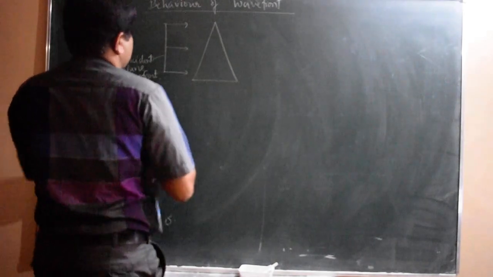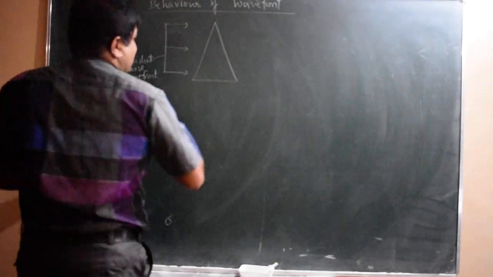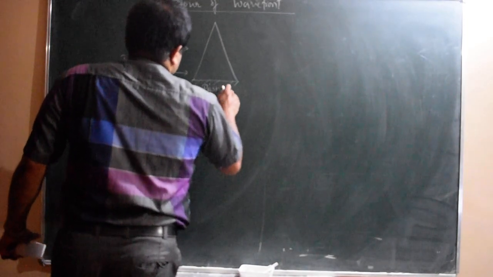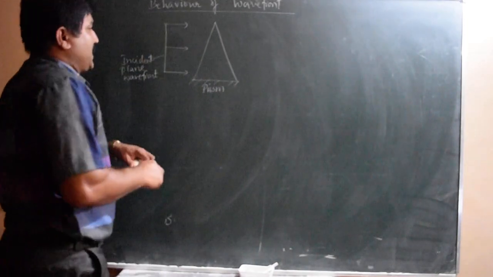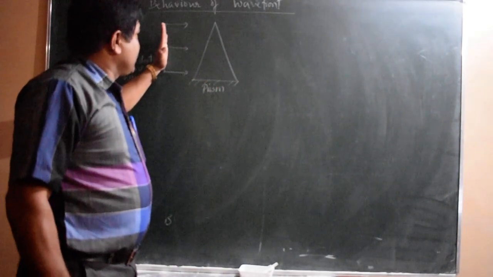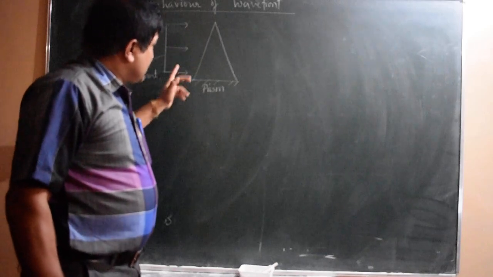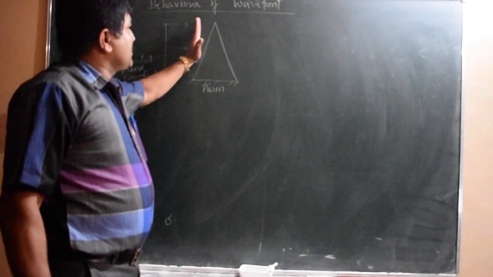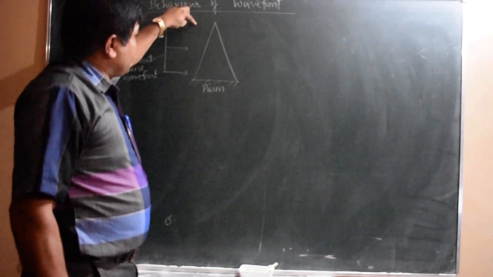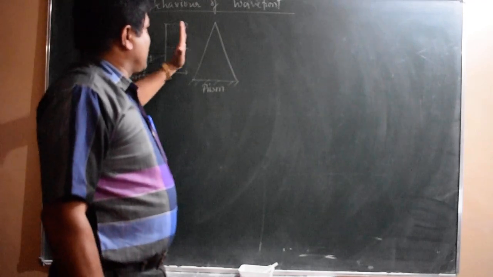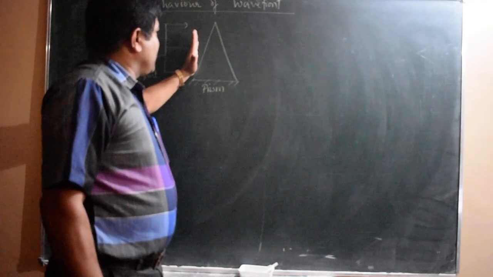Now what happens to this plane wavefront incident on a prism? This is the base of the prism, a thin prism. Whenever a plane wavefront is incident on a prism, see what happens. The wavefront is incident, and the lower portion of the wavefront touches here, whereas the upper portion is still in air. It's moving like this. The wavefront is always traveling perpendicular to the ray. So this is the position of the wavefront.